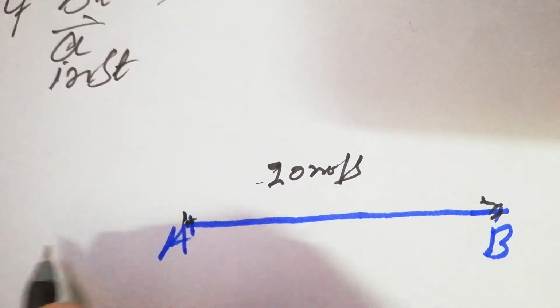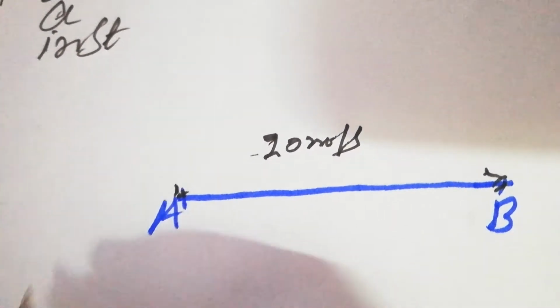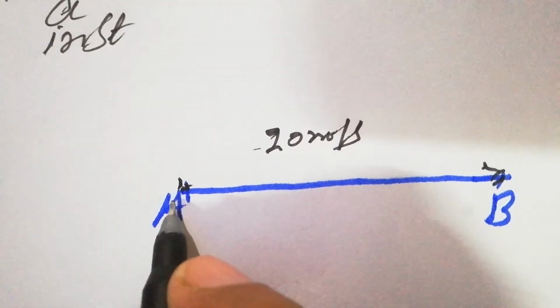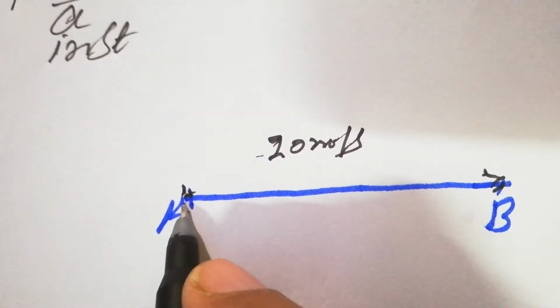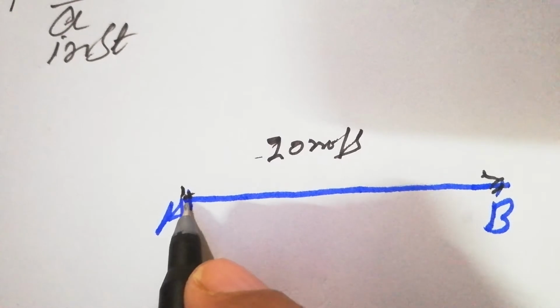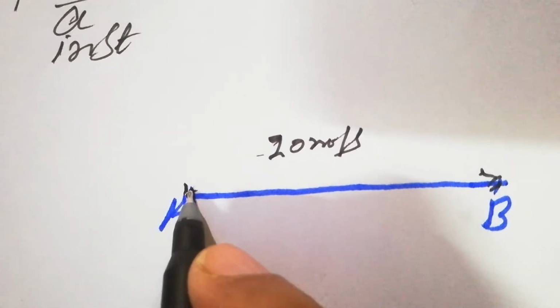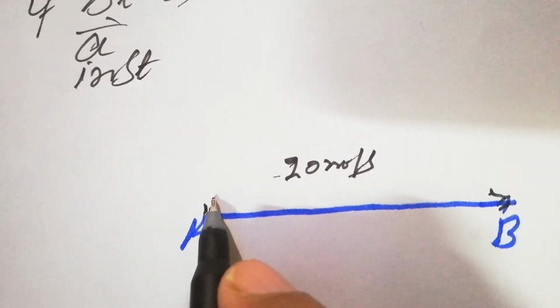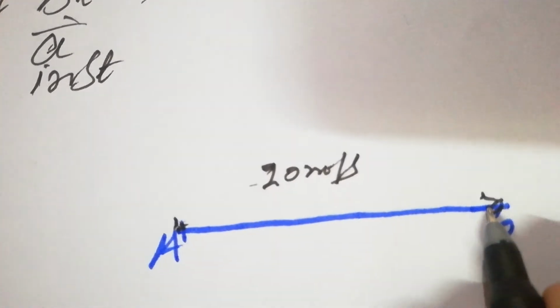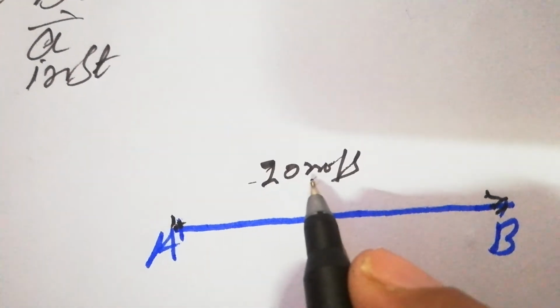Look at this again, we are discussing three cases, three types of acceleration. The first one: let's suppose the car is at point A and its velocity is 20 meter per second, and then it goes to point B, its velocity does not change, it remains the same at 20 meter per second.